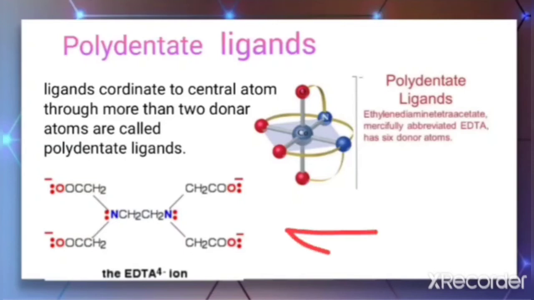In this there are a total of 6 donor atoms: these two N having the lone pair, and these O having the lone pair. So this type of ligand is called a polydentate ligand.